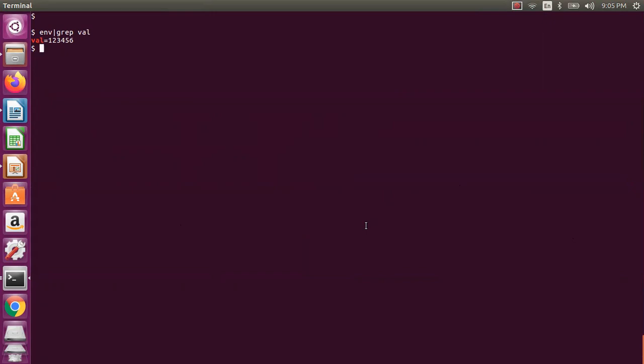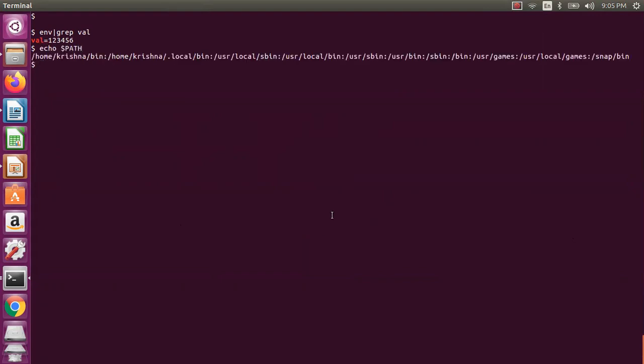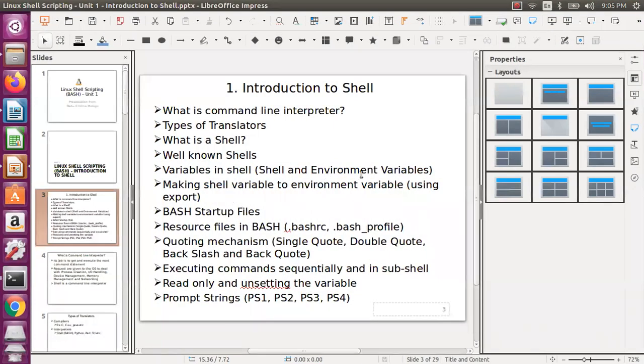So this is the environment creation. Means you are running an application, you want to create an environment. Means you have certain directories, and then you need to set certain paths and all the things. That is the environment creation actually. So now let us assume echo $PATH. Okay, so this is whatever the path. If you want to add certain directories to your path, you will be doing that, and that is the environment setup. It is available only for the shell. Once you say exit from this, it will not be available actually. So that is the environment variable. So we have seen how to export a shell variable to an environment variable.